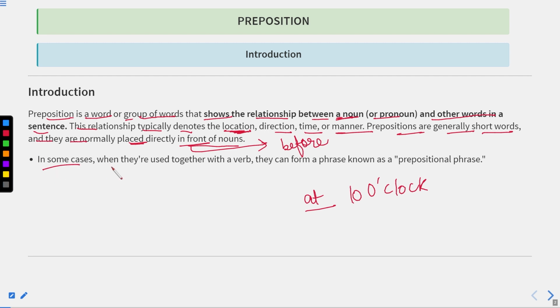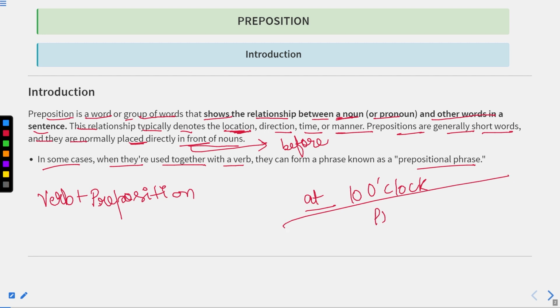Okay. In some cases, when they are used together with a verb, it also happens that we have a group of words. For example, with a verb, we use a preposition, maybe before or after it. So here we have a preposition, and this creates a phrase. Now that phrase can be known as prepositional phrases. Moreover, one type of phrase is also formed from such a combination, and that is known as phrasal verb.